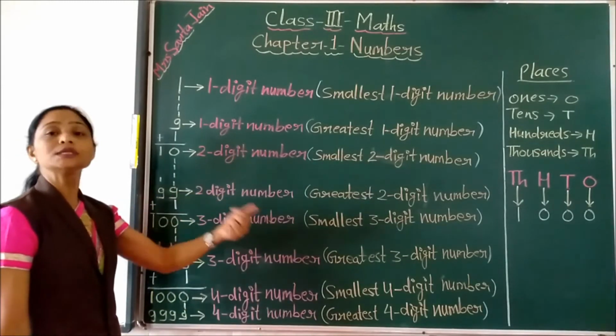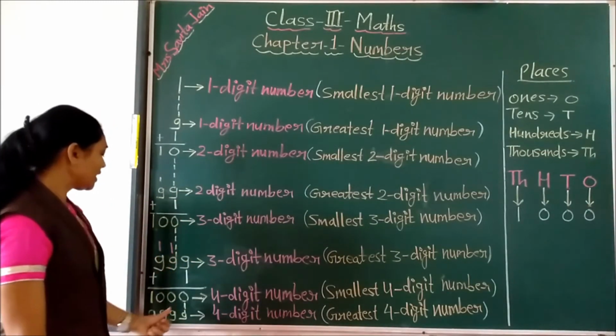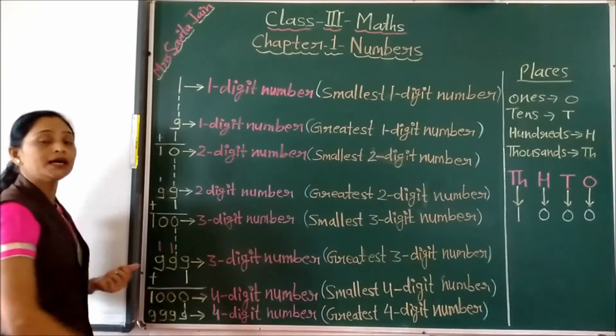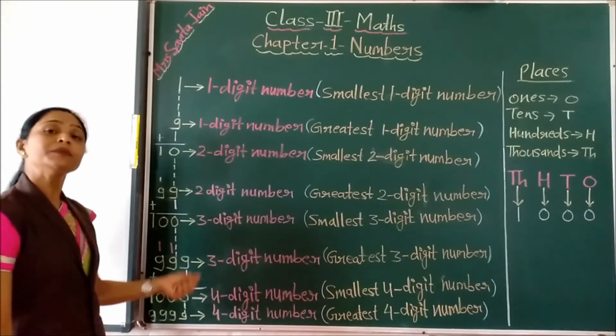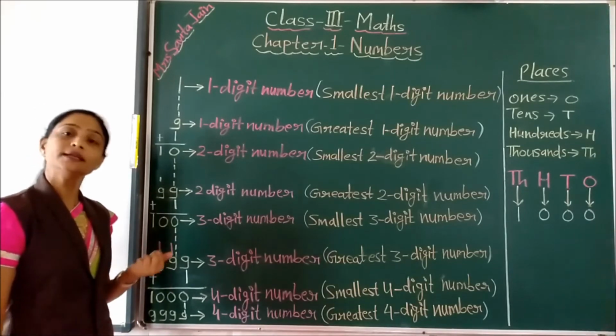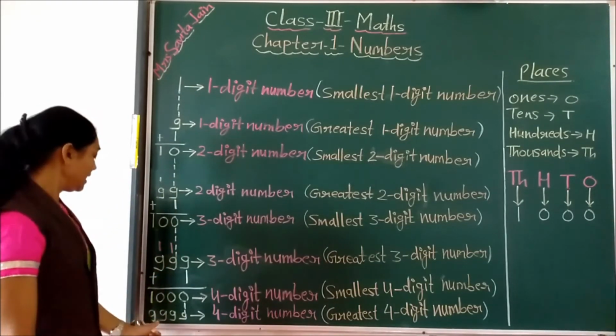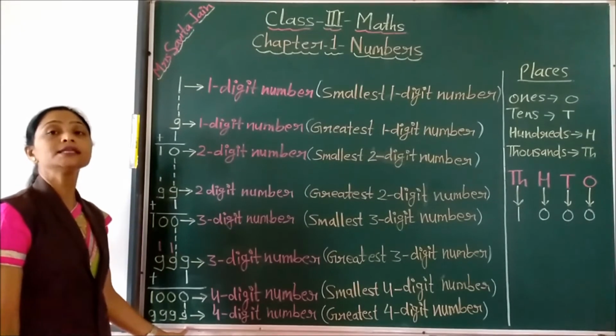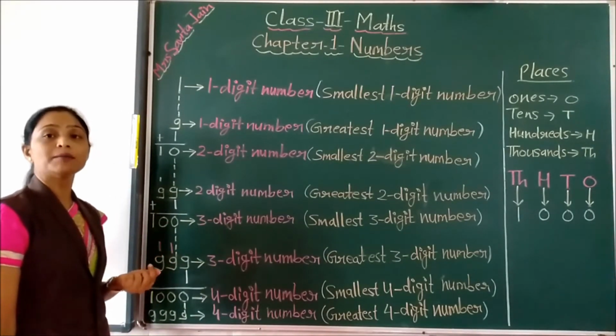The help of those places. Yes children. So now see, if the same way we are continuing as we have done here, adding 1, then we may get so many 4-digit numbers. Yes children. Till 9999 we are getting all 4-digit numbers.